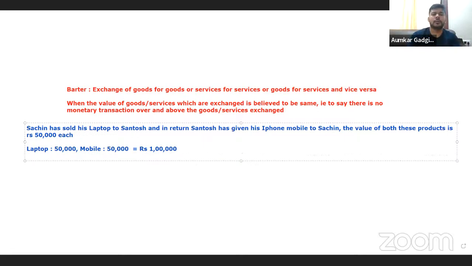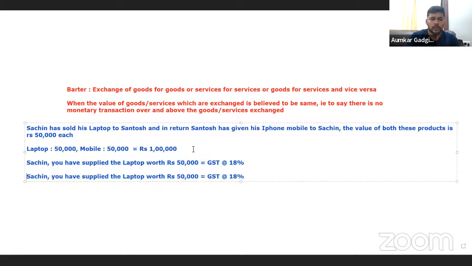What does the law say? GST law इनको क्या बोलता है? GST law will tell Sachin that okay, Sachin, you have supplied the laptop worth rupees 50,000. So you are supposed to charge GST. You are supposed to charge GST at, let's suppose, 18%.